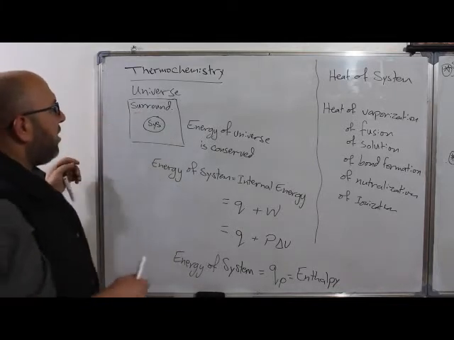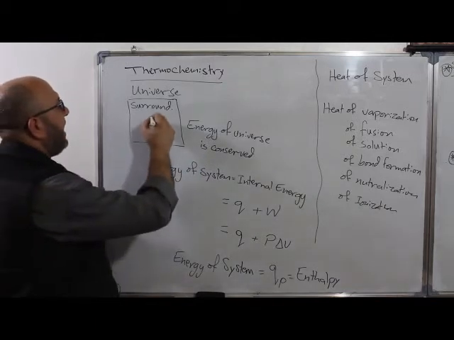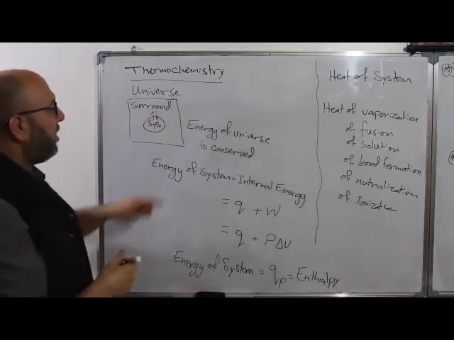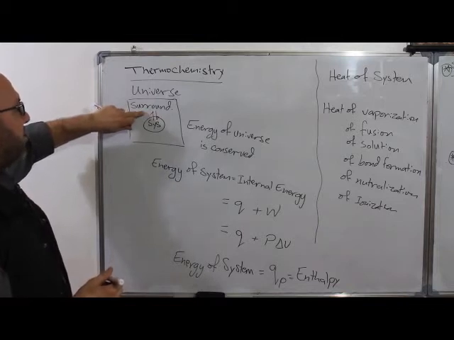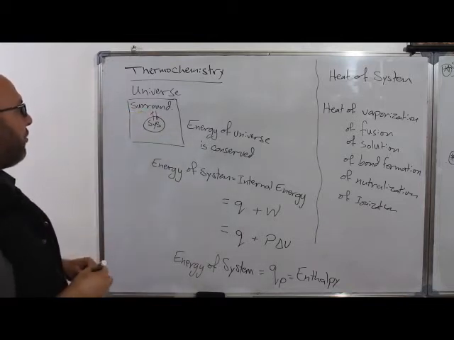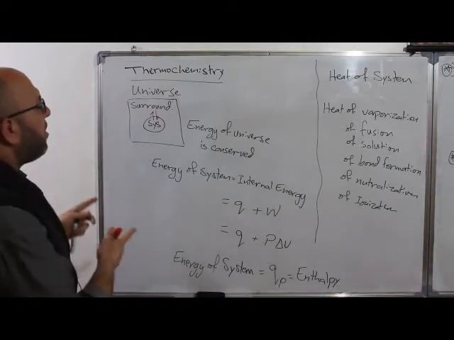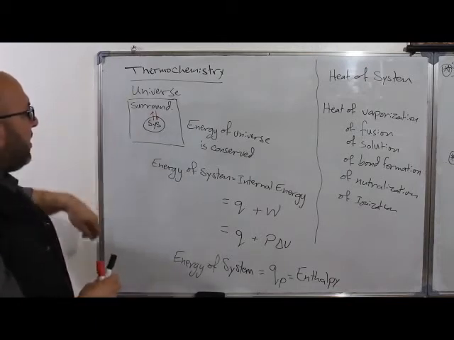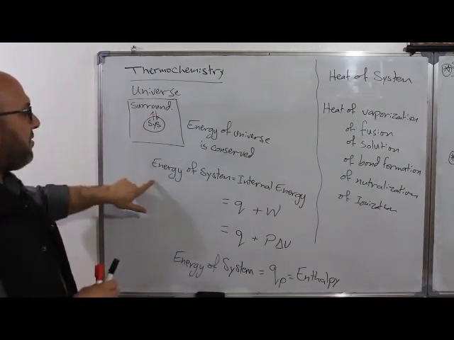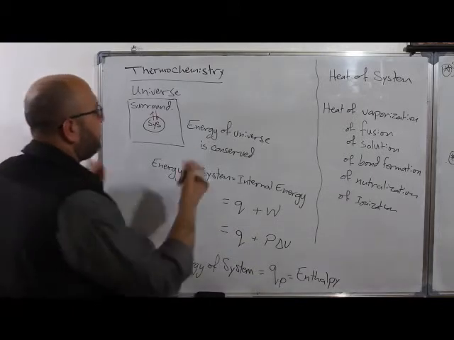So the energy of the universe is conserved, meaning if there is any exchange of heat or matter, especially energy right now, between the system and the surroundings, it should be totally conserved.